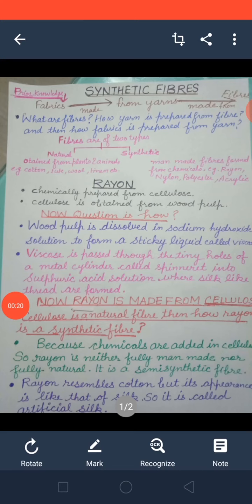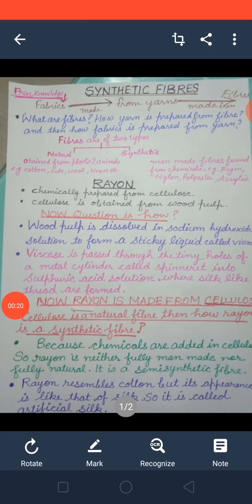And viscose, how is viscose prepared? Viscose is prepared from the wood pulp. First, wood pulp is dissolved in the sodium hydroxide solution and then forms the viscose. So in this way we get silk thread from the cellulose.